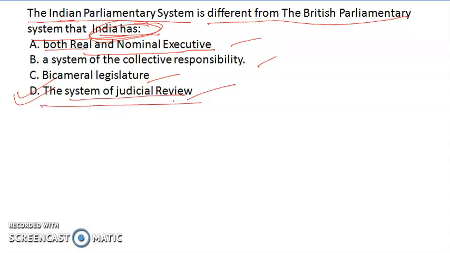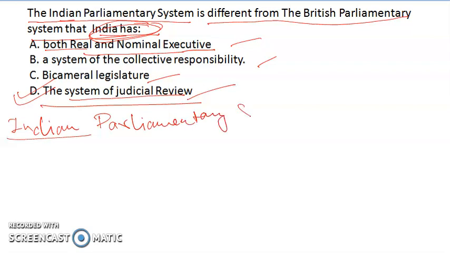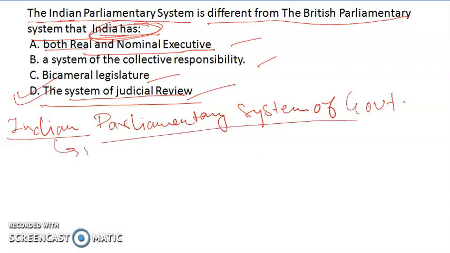Because in India we have federal legislatures based on the parliamentary system of government. In India we have a parliamentary system of government, but it is based on the British parliamentary system. We don't follow the US model of presidential system, we follow the British model of parliamentary system.